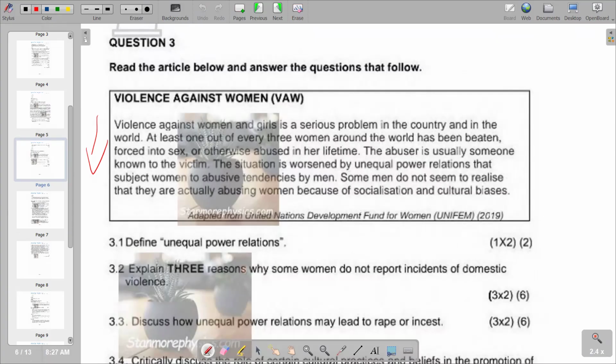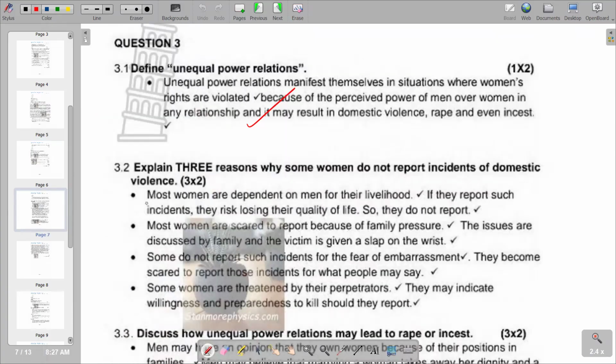The reason why they do not report is that most women are dependent on men for their livelihood. If they report such incidents, they risk losing their quality of life. So that's one of the main reasons. And also, most women are scared to report because of family pressure. And also some do not report such incidents for the fear of embarrassment. So these are the points that we have. Of course, we've got another point that we can also consider. So moving on to the next part of our question.